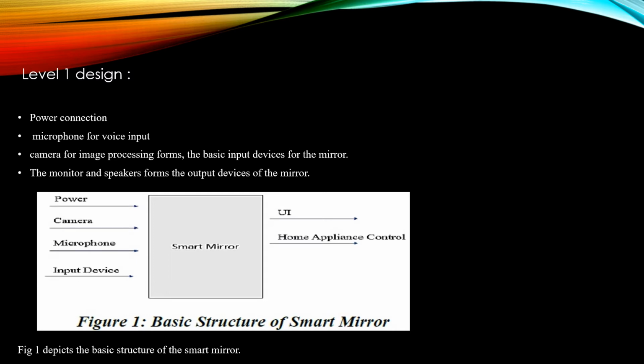Under the design we have level 1 design. So here we can see power connection, microphone for voice input, camera for image processing form the basic input devices for the mirror. The monitor and the speaker form the output devices of the mirror. So here we can see the basic structure of the smart mirror. Power, camera, microphone, input devices are connected to the smart mirror, and the 8-channel relay is giving output to the home appliances through the UI interface.